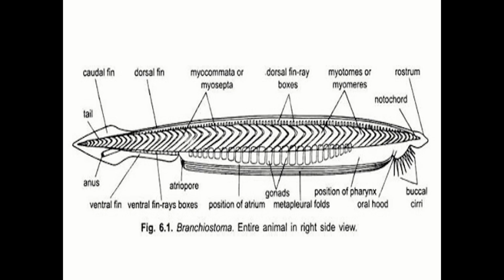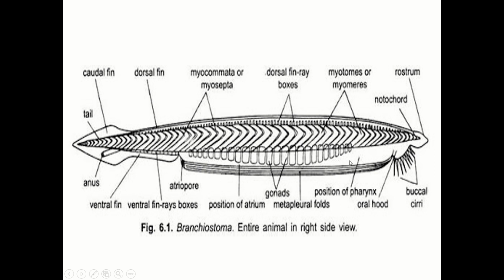This is the total diagram. These are called buccal cirri, rostrum, notochord. You can see the myotomes, dorsal fin, caudal fin, tail. Here is the anus. It is the atriopore. Atriopore is where the water which comes inside, involved in the respiration, is taken out.